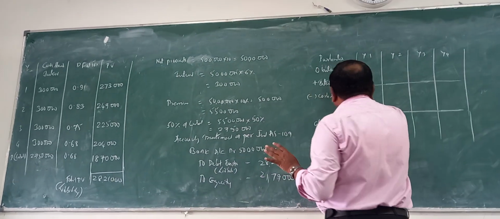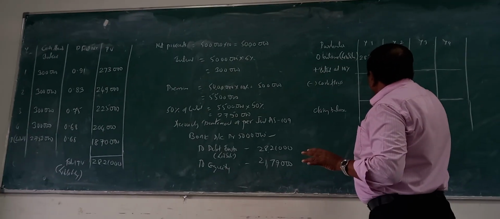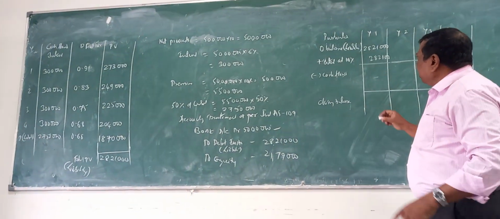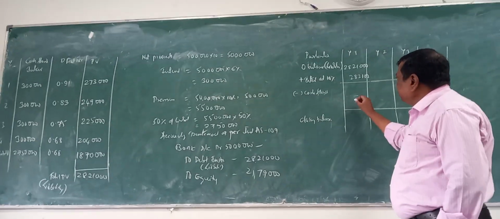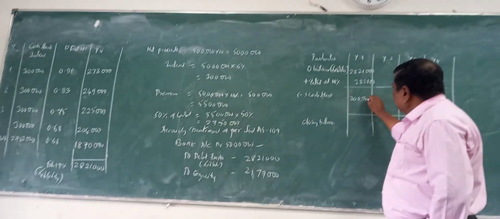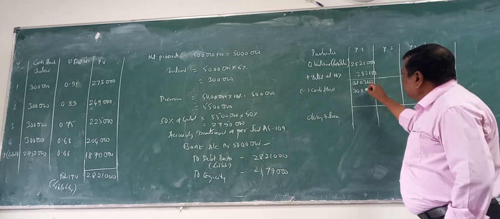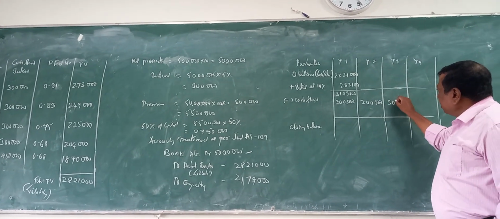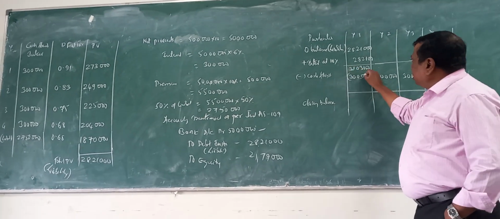Now the opening balance of the liability is 28 lakh 21,000, at 10%, which is 2 lakh 82,100. Adding gives 31 lakh 3,100. Minus 3 lakh interest paid, we get 28 lakh 3,100.